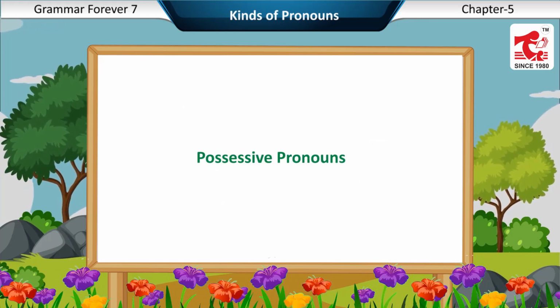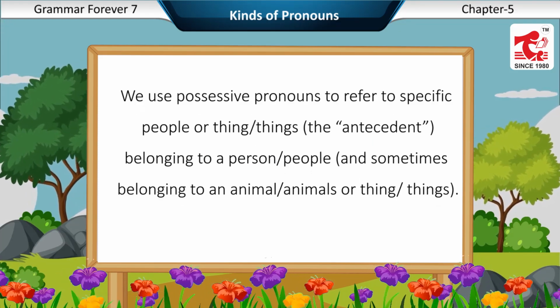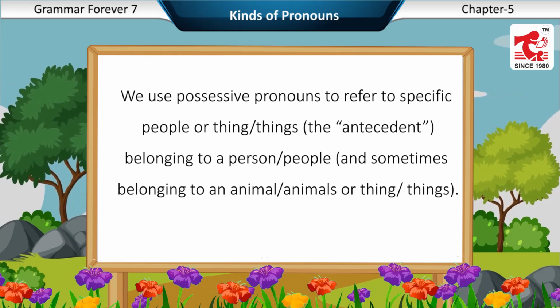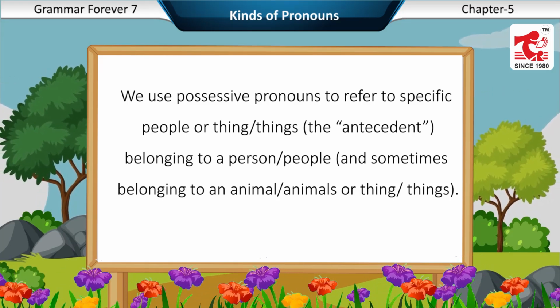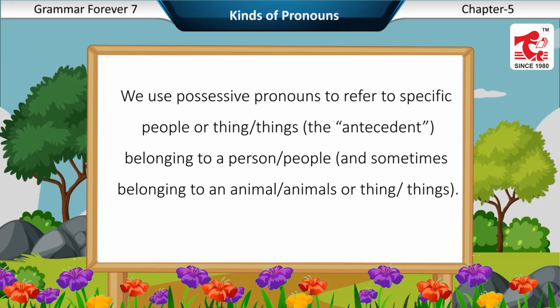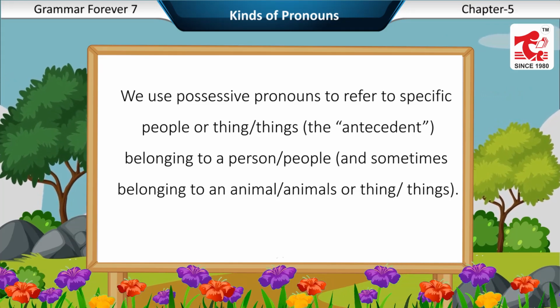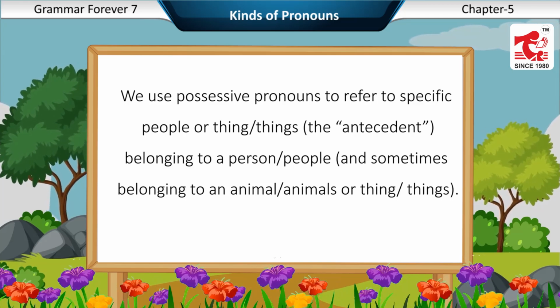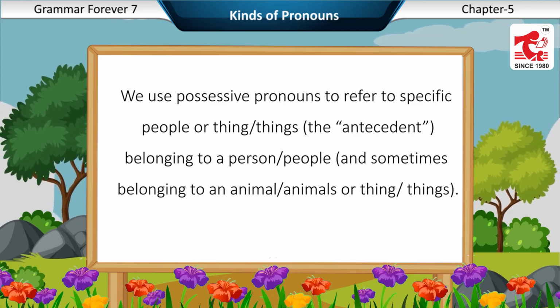Possessive pronouns. We use possessive pronouns to refer to specific people or things, the antecedent, belonging to a person or people, and sometimes belonging to an animal or animals or thing or things.